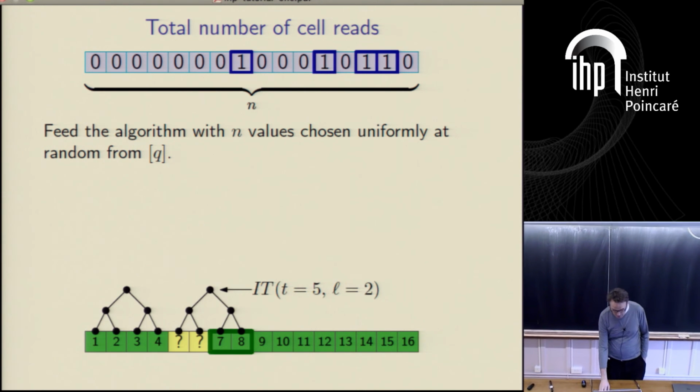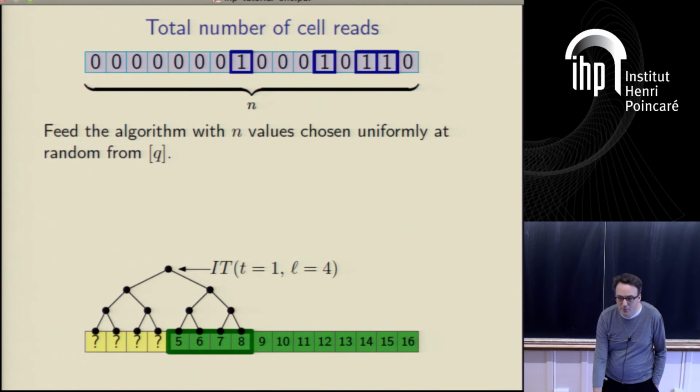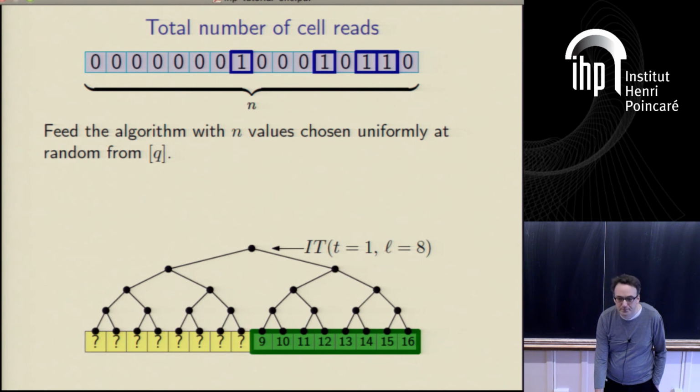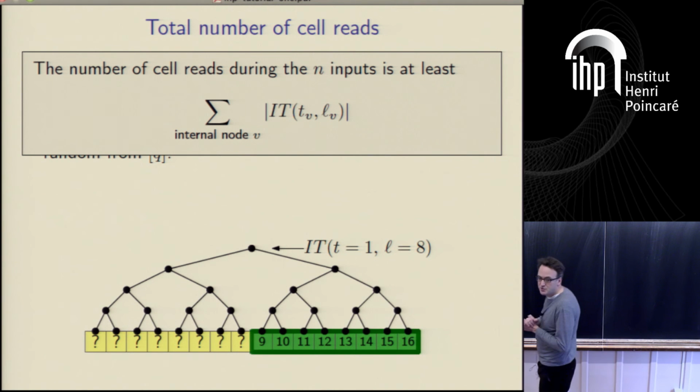And again, we can look at every power of 2 length, consecutive power of 2 length intervals, and we know a lower bound for the amount of information that has to be transferred from the left interval to the right interval. And now what we want to do is sum all these information transfers over the tree.